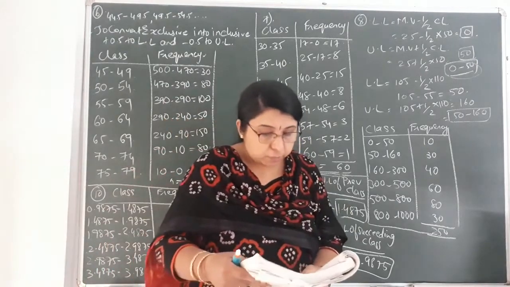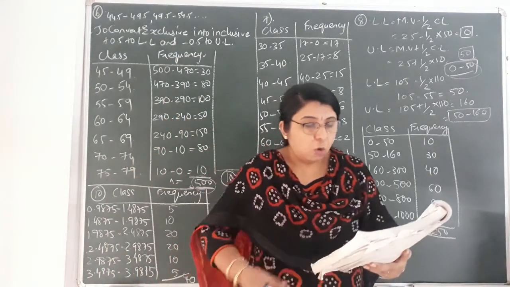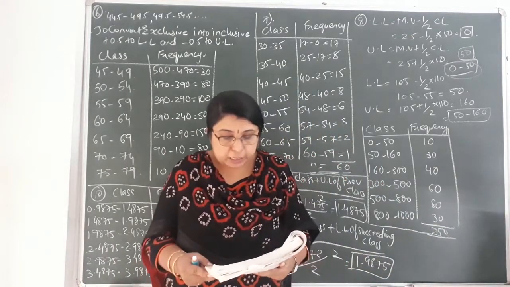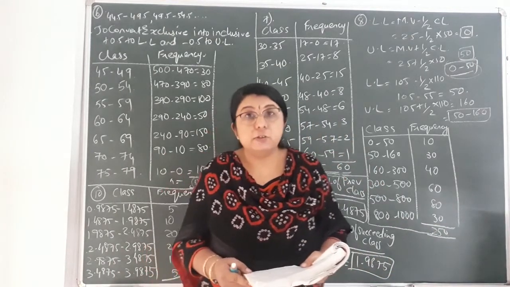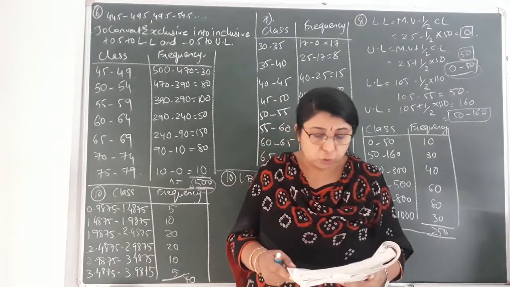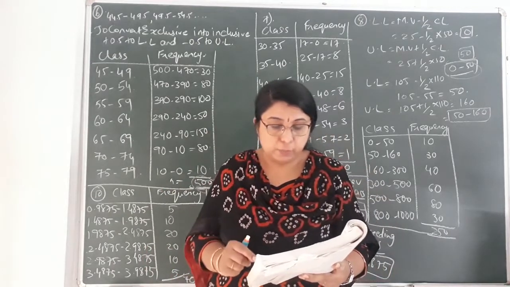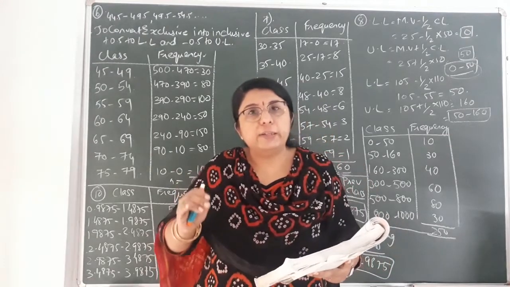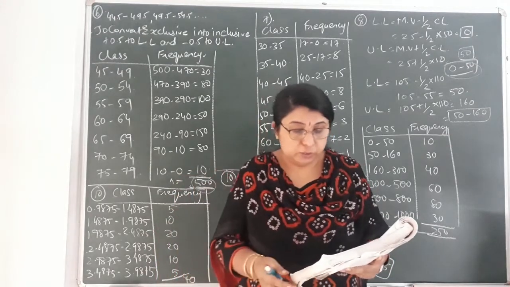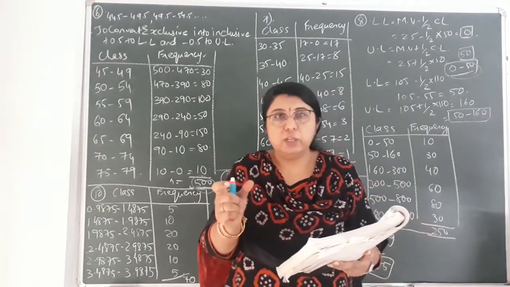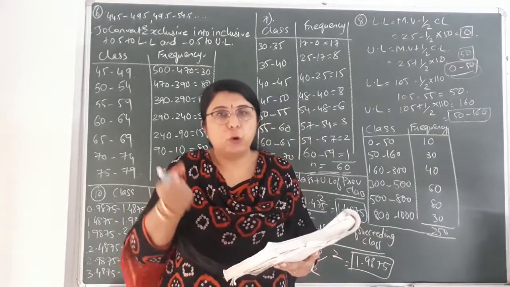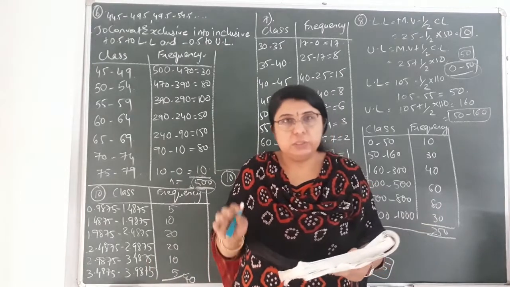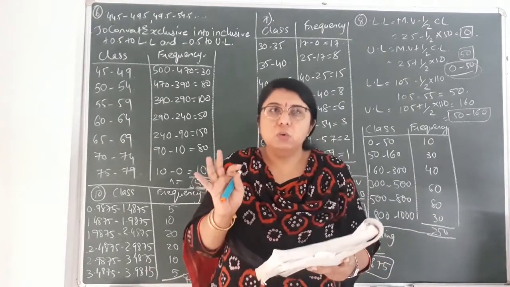Let us read the question number 10. From the following data, obtain class boundary points from the class limits and write the frequency distribution. From the following data, obtain class boundary points. Over there, their classes have been given to you. You have to find the class boundary points from the class limits. Whatever the class limits have been given to you, from that you have to find the class boundary points and write the frequency distribution. Okay, so understood the question?